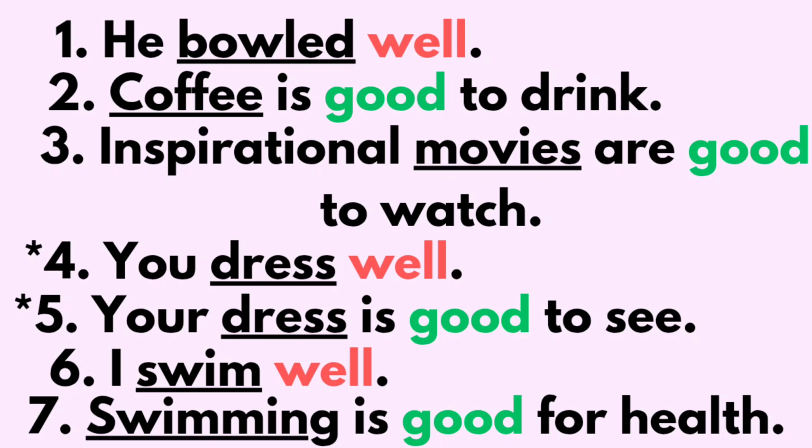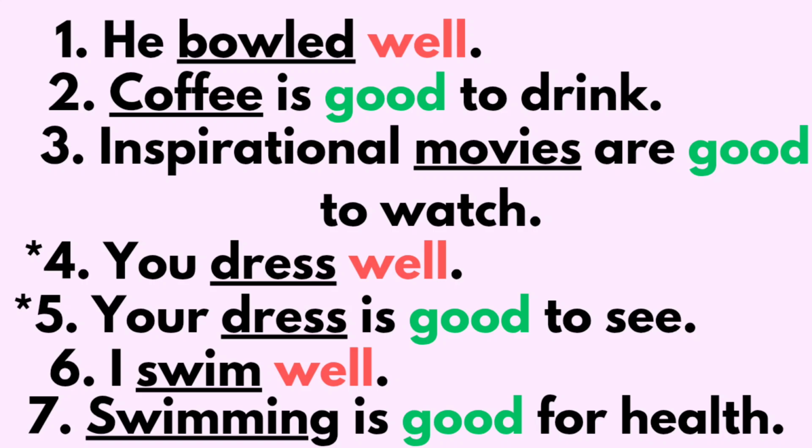I swim well. Swim is a verb. And how do I swim? I swim well. Well is an adverb. I swim well means I know how to swim. I jump into the water and I play in water, right? Swimming is good for health. So in the sixth example, swim is a verb.